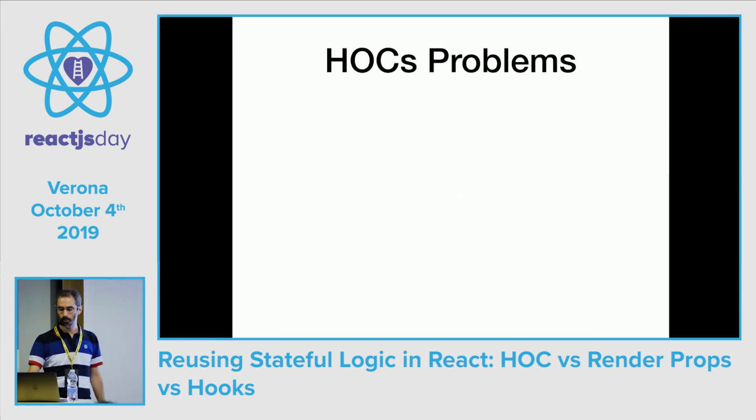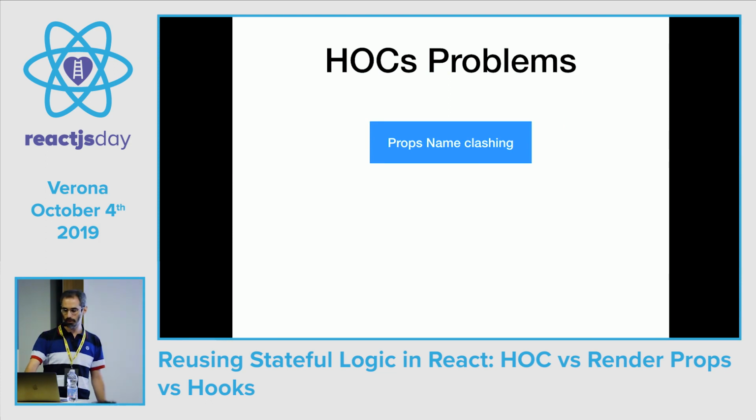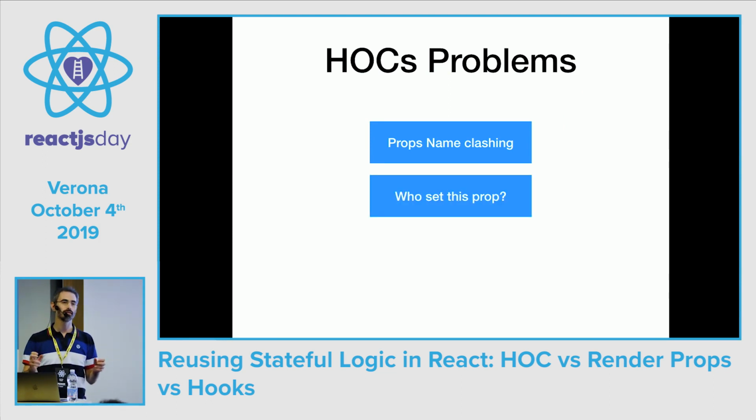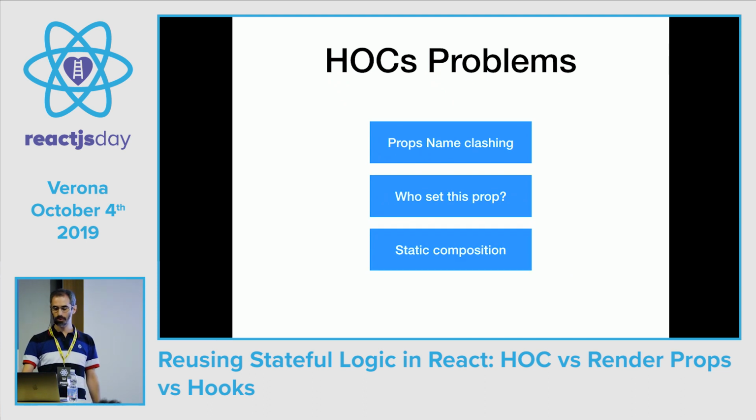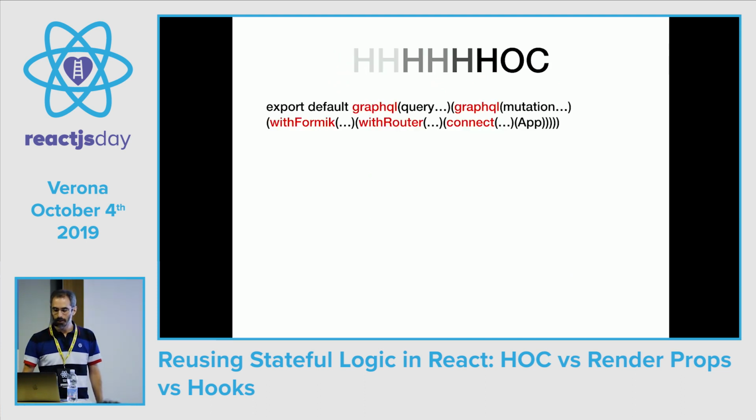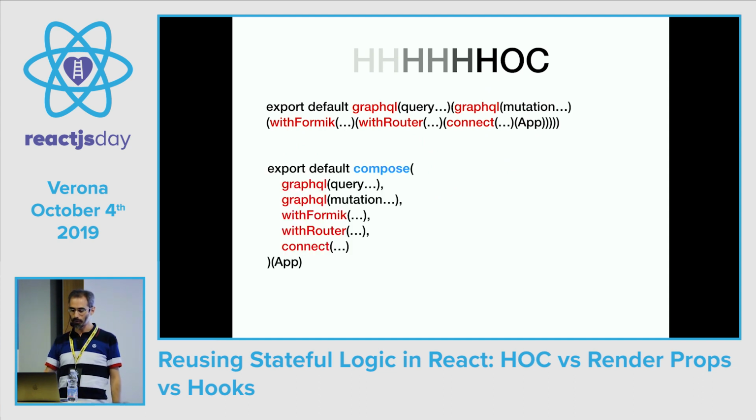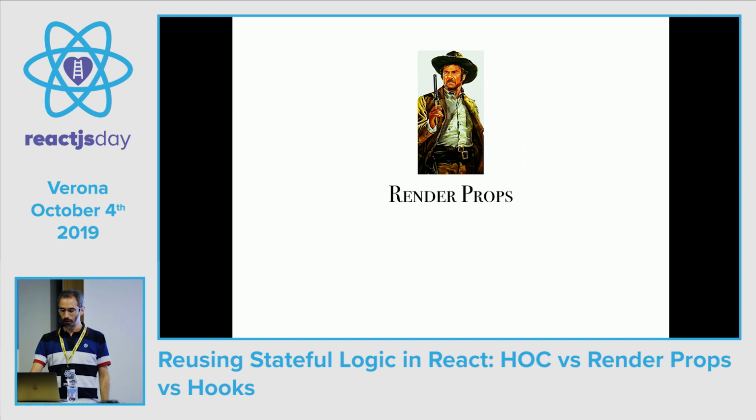So to recap, the problems of higher order components are the prop name clashing, the who set this prop problem, and the static composition. Well, there is another problem when you have a higher order component, because this code is not so beautiful to see, but we can use the compose function from functional programming and then apply our higher order components linearly to our components. So it's not a problem. And render props, the ugly.